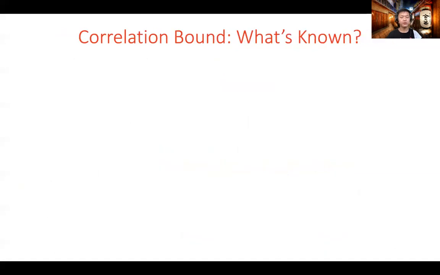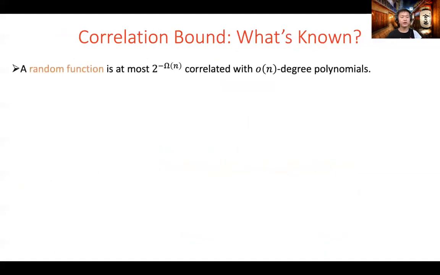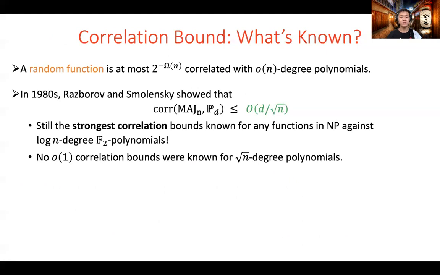Now we review some previous work. First, we know that a random function is at most 2 to the minus omega n correlated with sublinear degree polynomials. More than 30 years ago, Razborov and Smolensky showed that the majority function defined on n bits is at most d over square root n correlated with any degree d polynomial. It is still the strongest correlation bound known for any function in NP against log n degree polynomials.